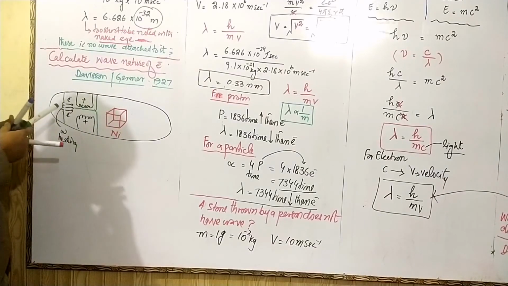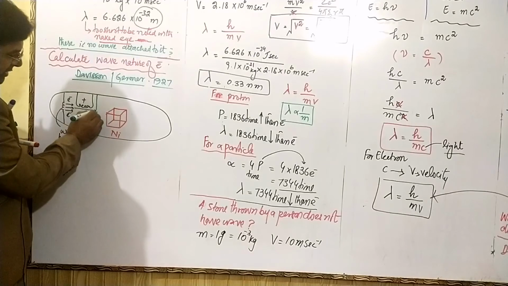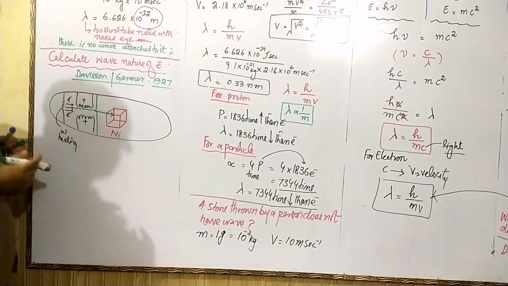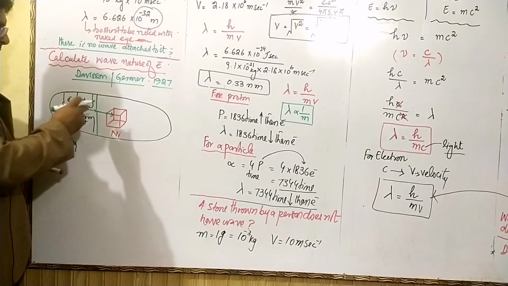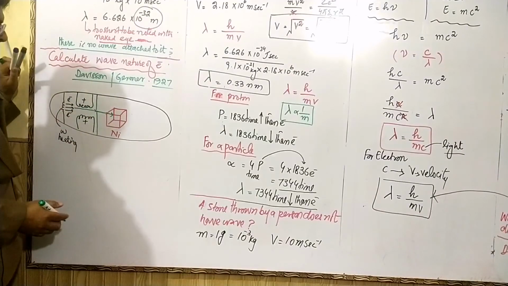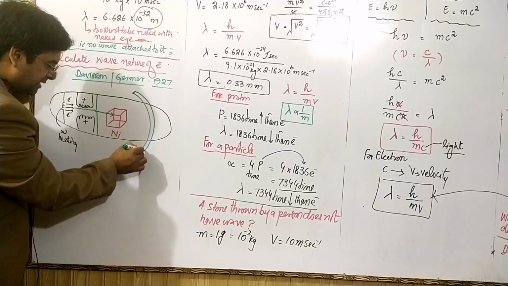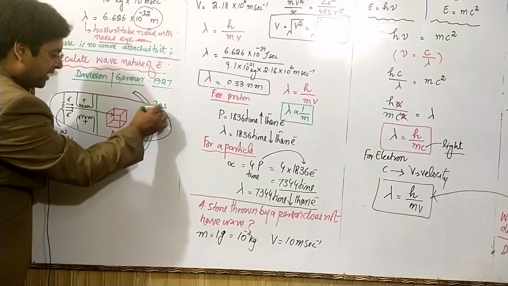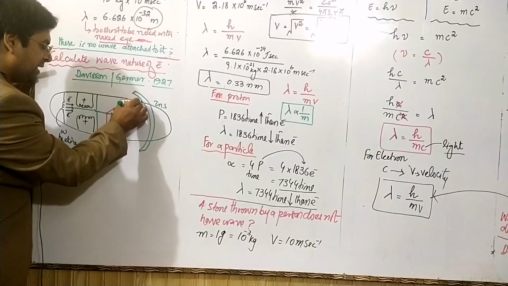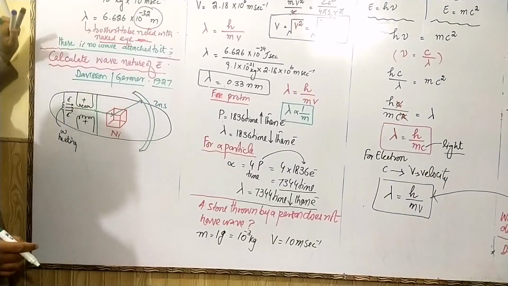After striking nickel crystal, if they are material particles, they will bounce back. But after striking this nickel crystal, next there is the presence of zinc sulfide plate. They change their direction at some angle.